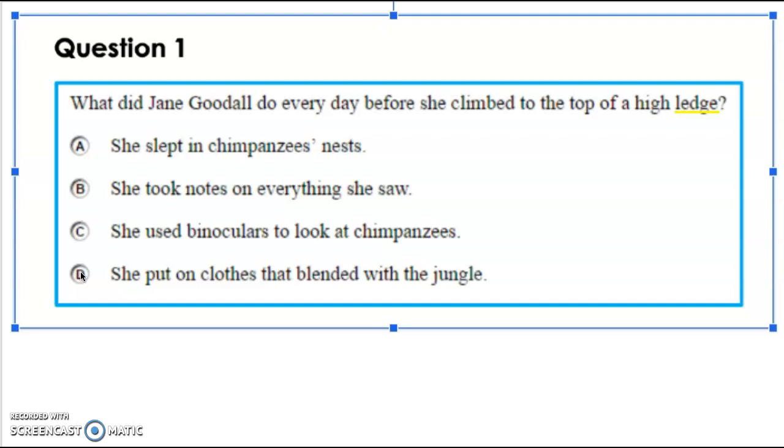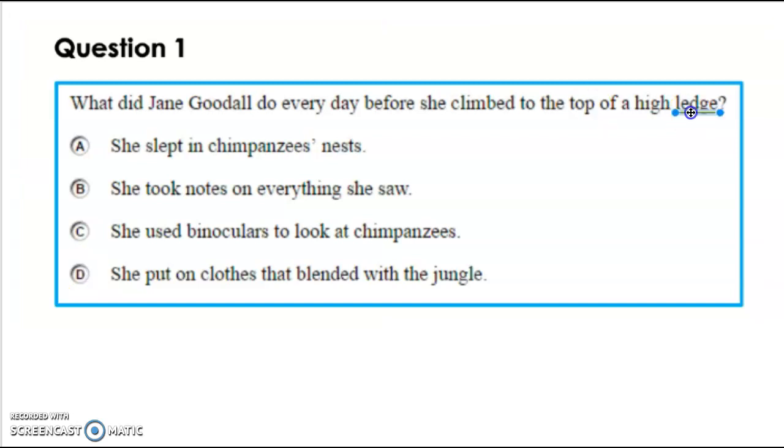I'm going to have to read to find out what she did every day before she climbed to the top of a high ledge. I'm going to underline the word ledge so that I know that that's a clue to look for the answer to question number 1.